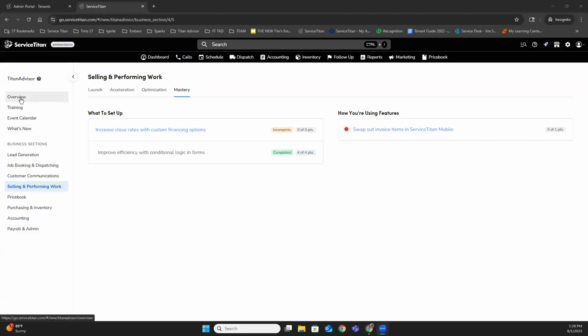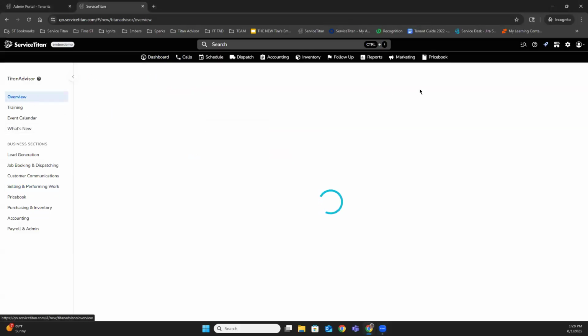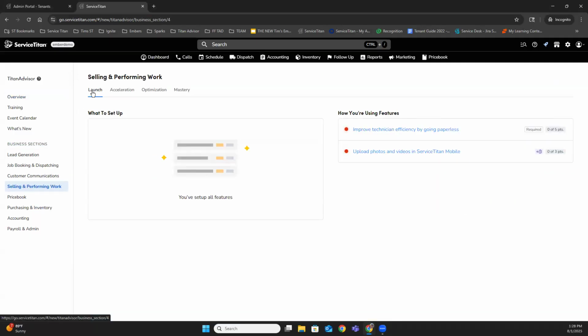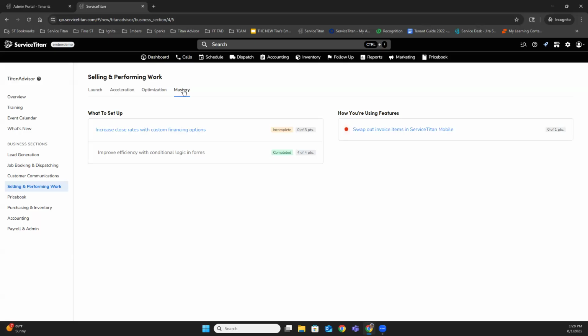All right. In TitanAdvisor, this is the little blue rocket ship up in the upper right, for those of you who've followed along. We're going to work our way over to the business sections on the left side. And today we're going to be looking at the selling and performing work section. Let's open that up. We're going to bounce over to mastery. Yes, you heard it right. We are looking at features in mastery.